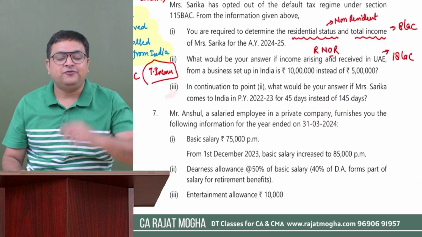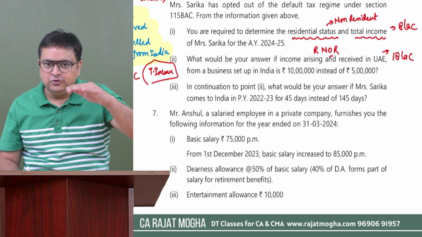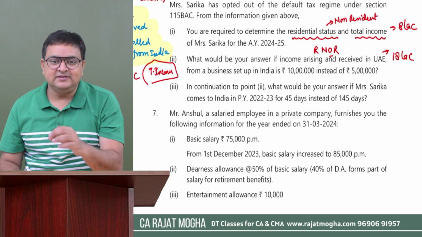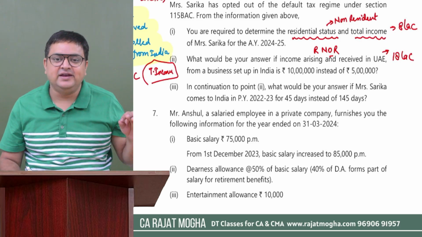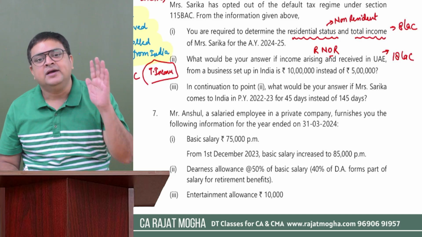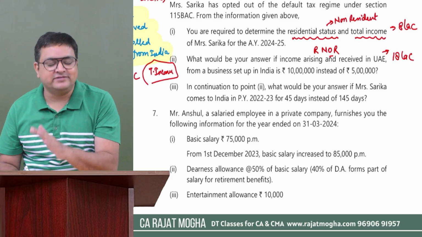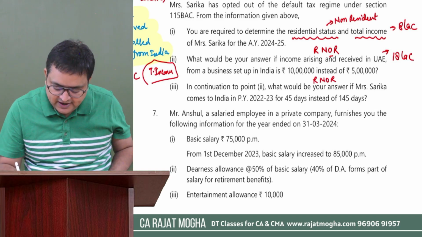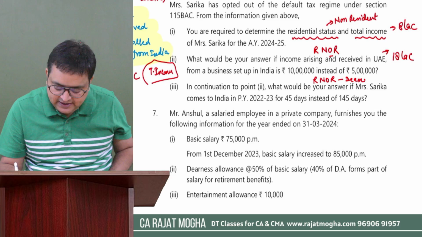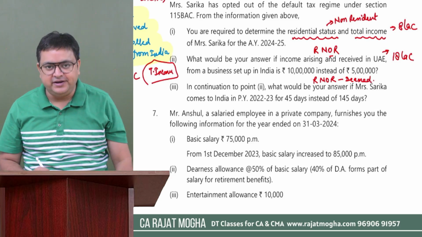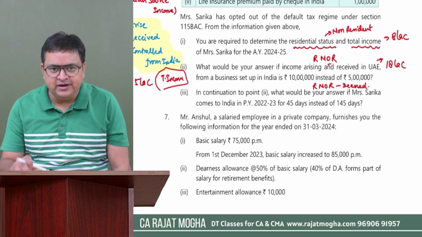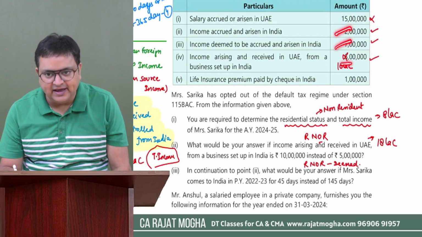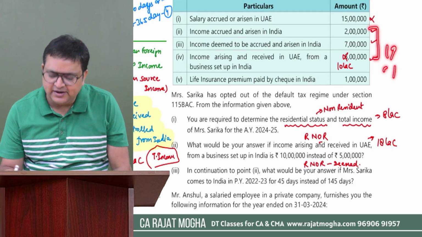Now to answer this, first write that provision, that although her stay during the last 4 years is less than 365, still, since the assessee is not liable to tax in any country, the provision would be applied that she will be deemed to be a resident but not ordinary. So again she would become a resident but not ordinary, and here the deeming provisions will apply. Deemed resident but not ordinary. And again, now she is a not ordinary resident, what type of income would be taxable? Same, 2 lakh, 7 lakh, and now here we are taking 10 lakh. So it would be 19 minus 1, 18 lakh.